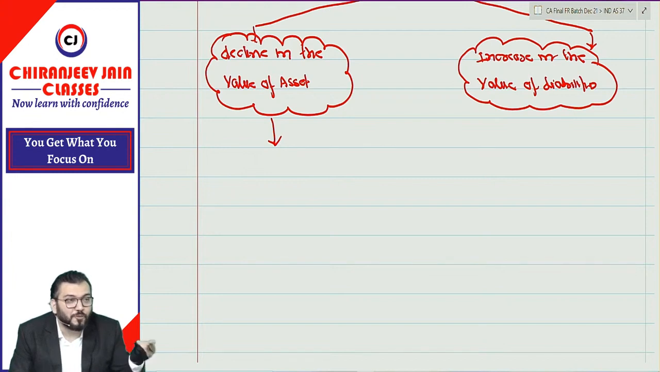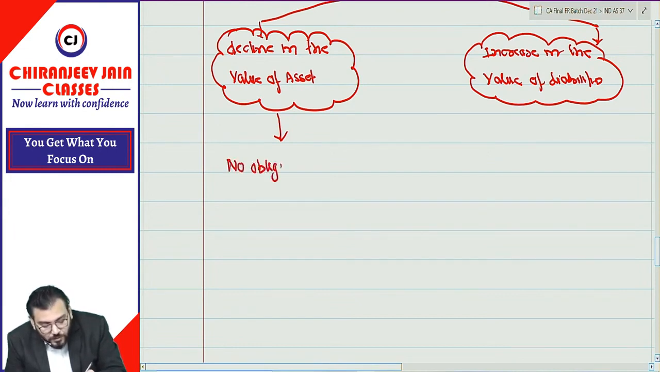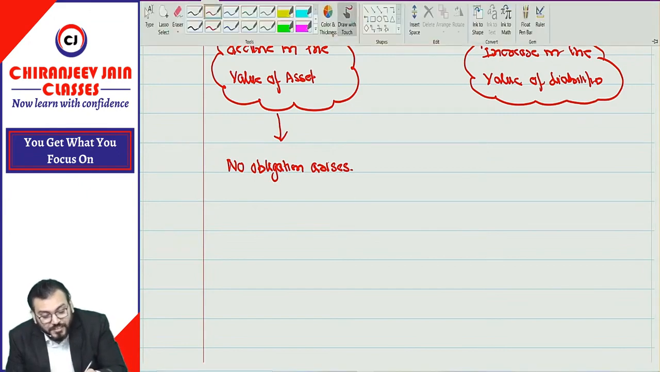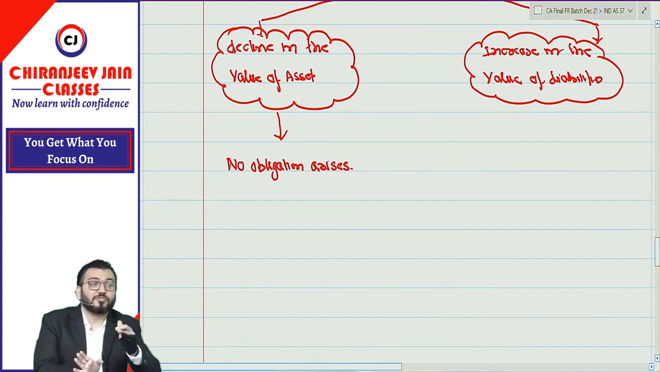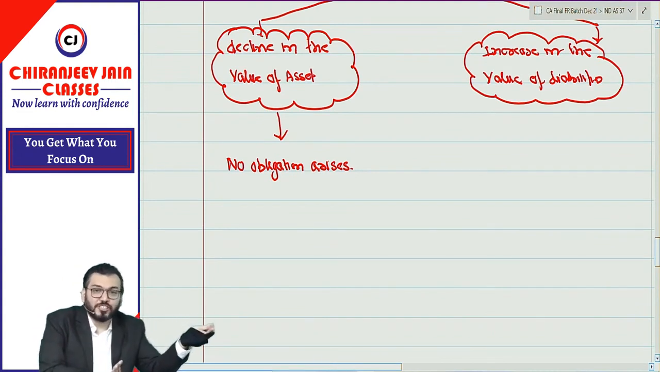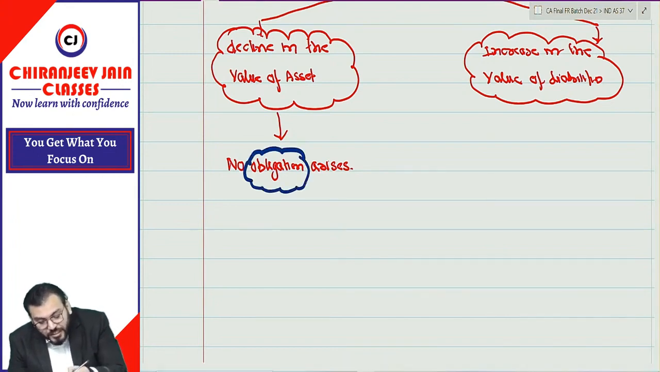It means provision for doubtful debt is not a liability. Understood whatever I am saying? Correct. So it means, when I am saying decline in the value of asset, no obligation arises. When I am saying obligation, obligation means outflow of cash or any resource. Outflow means it will give rise to outflow of any cash or resource in future. Yes, sir. Correct. When I am saying no obligation arises, it means what?